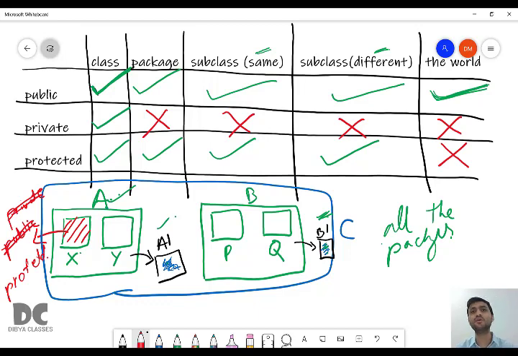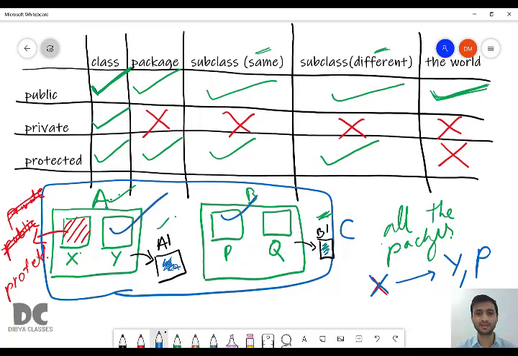X will tell who can access me. If X tells that Y and P can access me, then only Y and P can access X. Q cannot access X or any other function. Q will not be able to access, functions of A1 will not be able to access, functions of B1 will not be able to access.